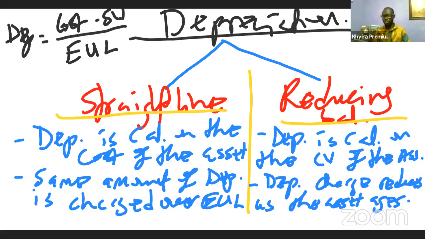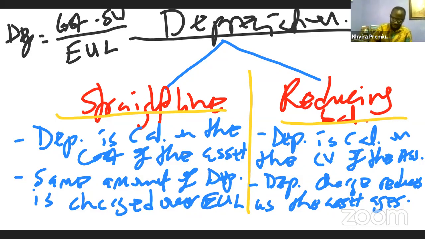However, there are some properties that don't experience that decline in productivity. They remain the same, like building, all right? That is why normally for building, we use the straight line method. And for things like plant and equipment, we normally use the reducing balance because as they work and as they age, the depreciation charge reduces.